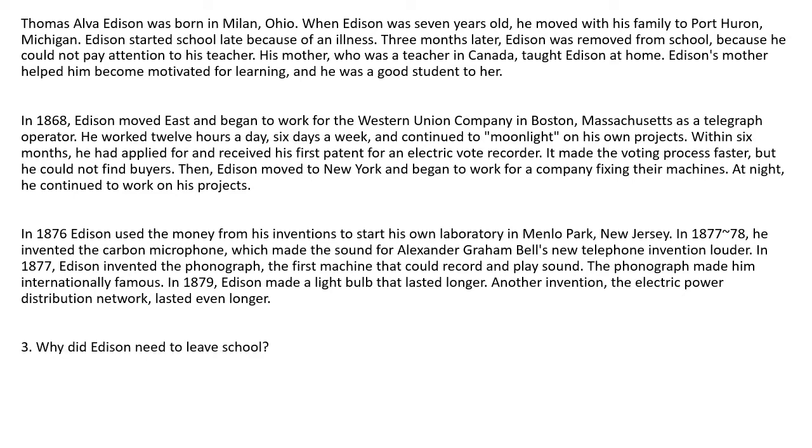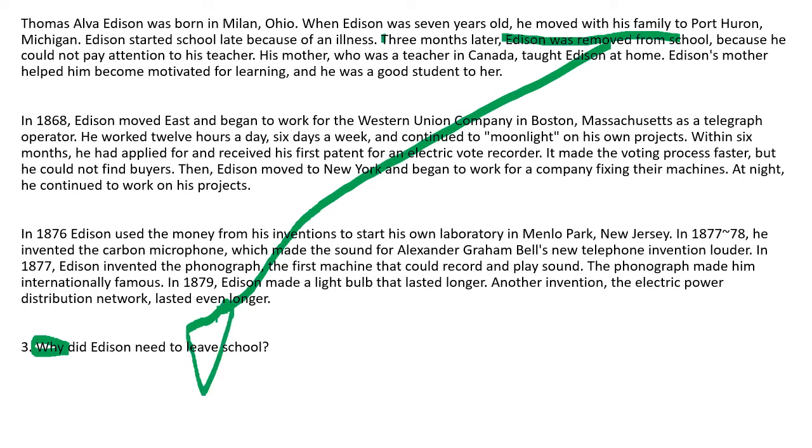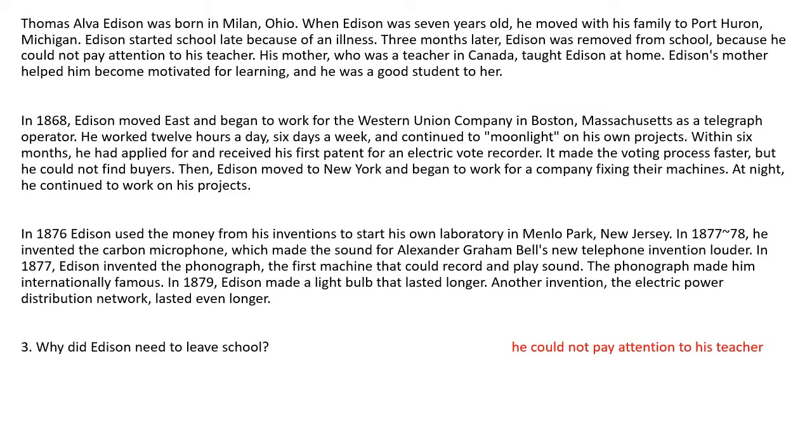Question three. Why? Why did Edison need to leave school? Why is looking at the reason for something. Why did this happen? Well, look here. Three months later, Edison was removed from school. So if you are removed, then you leave. Because it's going to show us the reason why: because he could not pay attention to his teacher. So the answer would be he could not pay attention to his teacher.